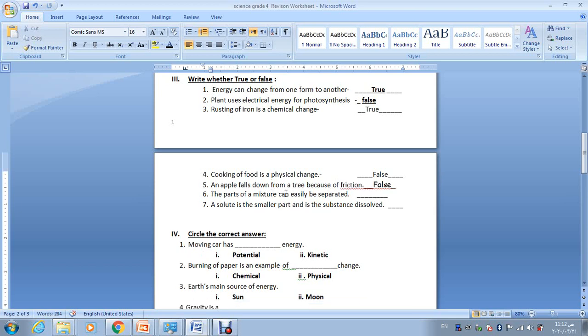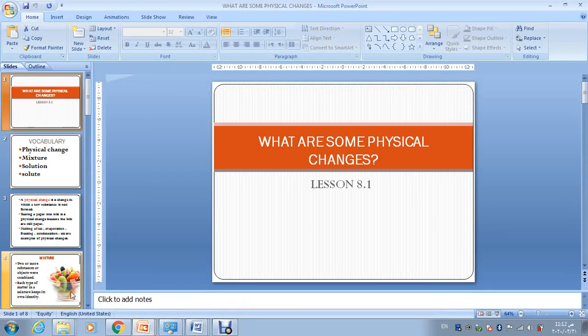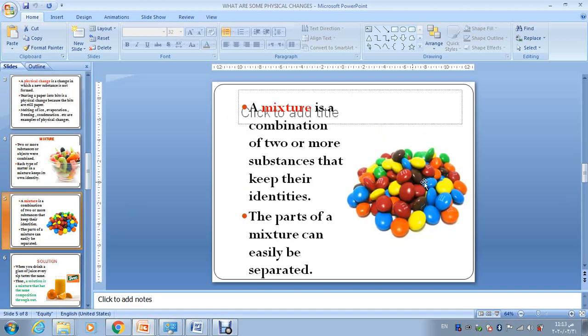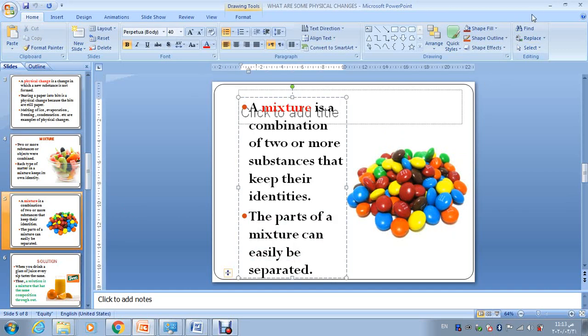The parts of a mixture can easily be separated. Yes, that's true. Remember the M&Ms I have showed you? Look here. Or the fruit salad. This is a mixture. You can easily separate the kiwi from the raspberry, from the peach. And here as well you can separate the blue from the green, from the red. The parts of the mixture can easily be separated.